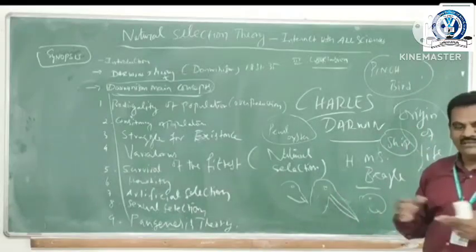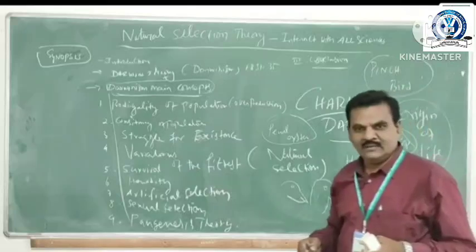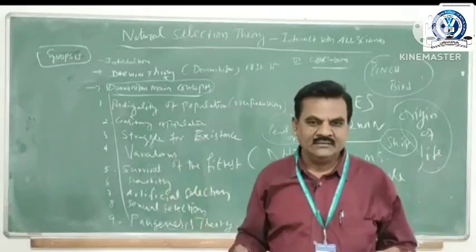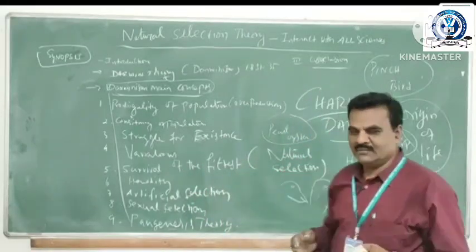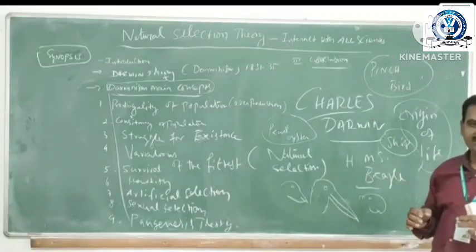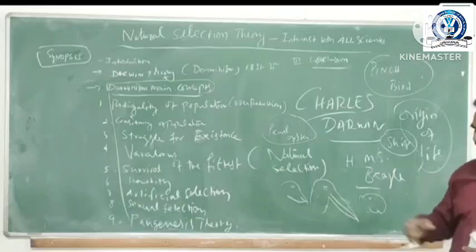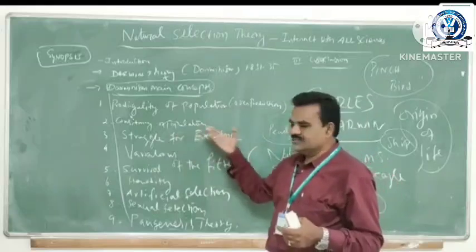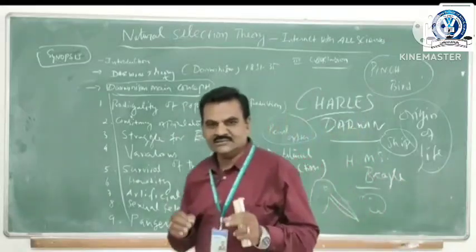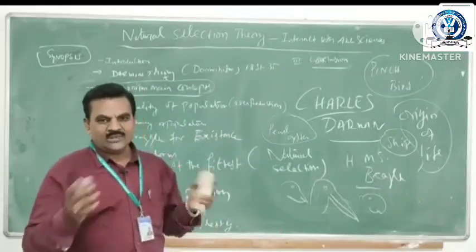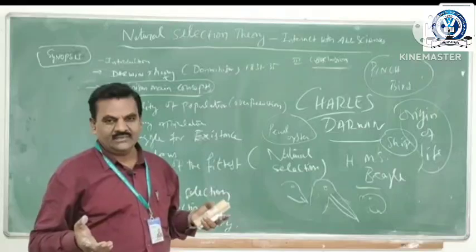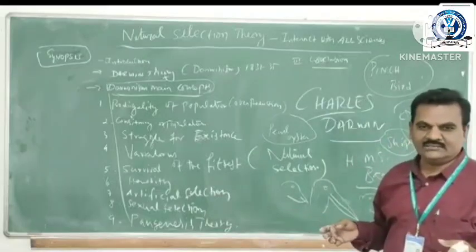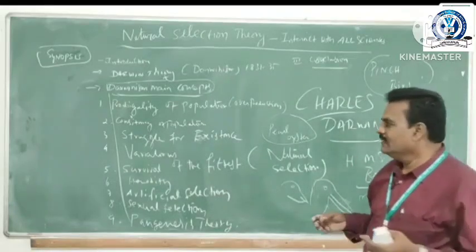The paramecium multiplies its cells by asexual reproduction, producing about 1,000 in about 24 hours. When you calculate these numbers, it is not possible for the earth to accommodate them, because such overproduction is not possible. Then he explained constancy of population. The population should be constant. Otherwise, overproduction of population damages our environment and living place, and it is also difficult to live freely.